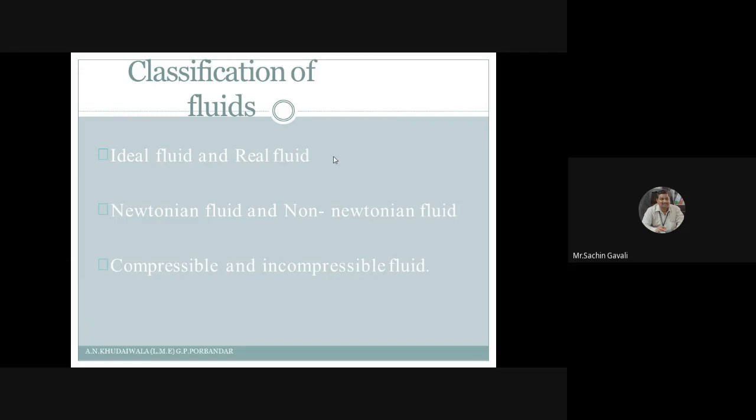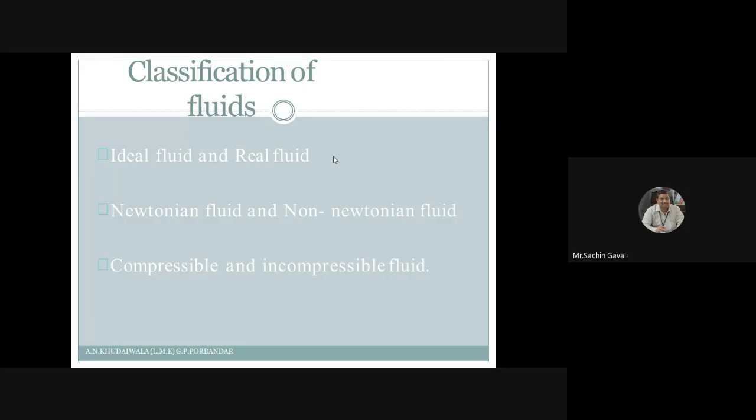So water or air are treated as ideal fluids, but the definition is that viscosity should ideally be zero. It has no resistance to flow. Viscosity, we are going to study afterwards, is nothing but resistance to flow. So if any fluid has no resistance to flow, that fluid is called an ideal fluid.